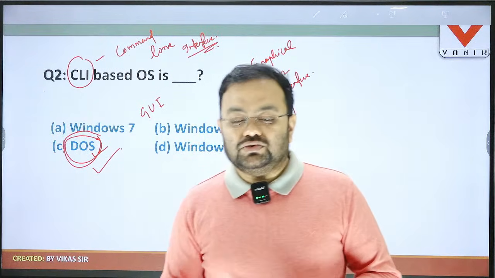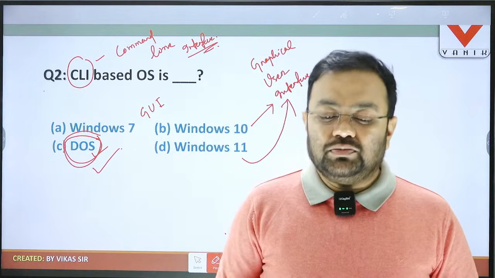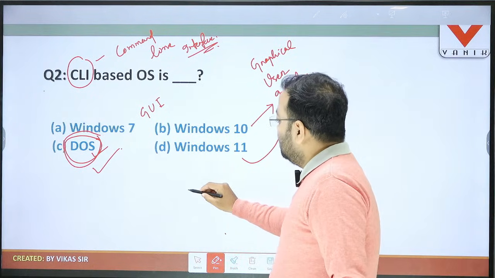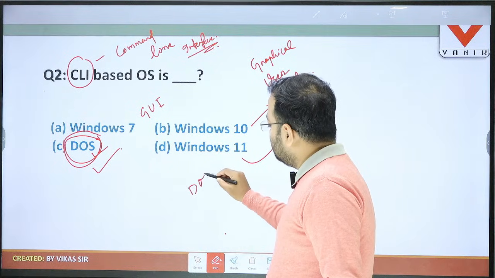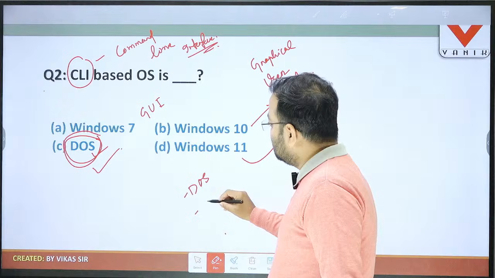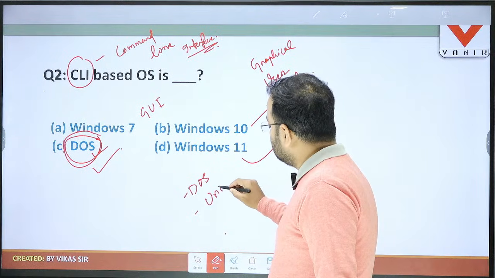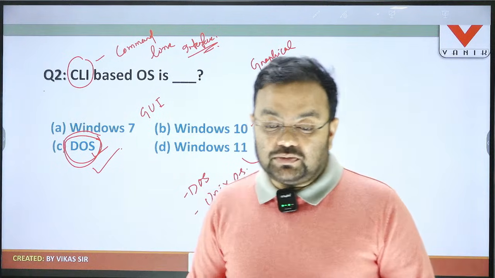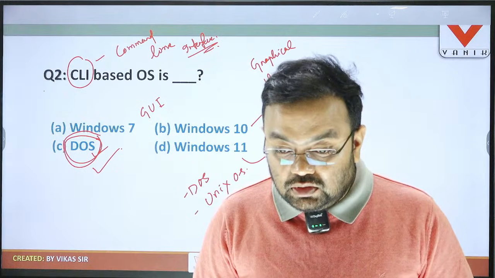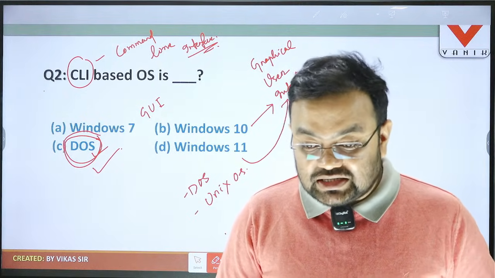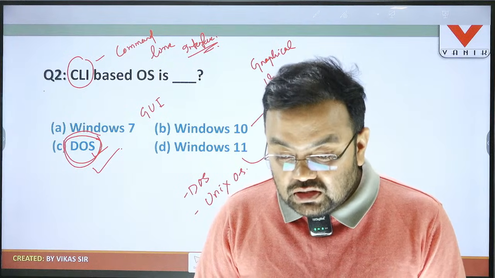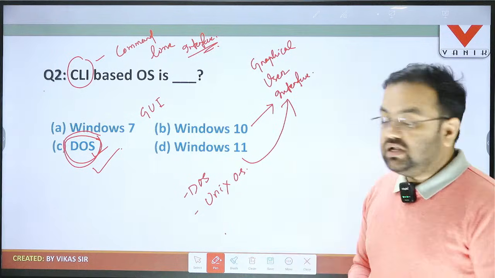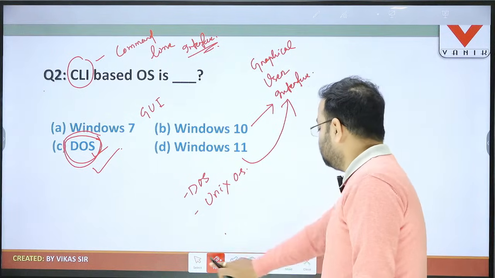Students, if you ask what other examples of CLI based operating systems there are, I am telling you, including DOS, another example is the Unix operating system. This is also a command line based interface operating system. Okay, Biswajit, your answer is A? No, the answer is C. Yes, the answer is DOS, command line interface. So the answer to question number 2 is C, DOS. Then we go to the next question.